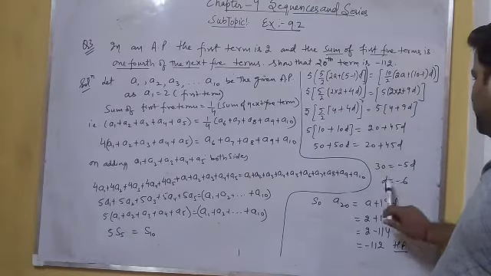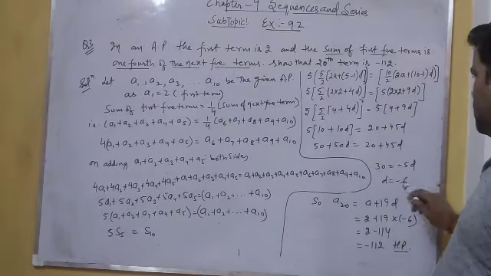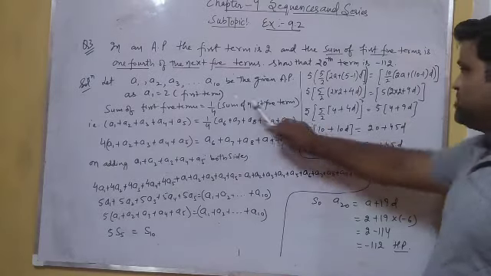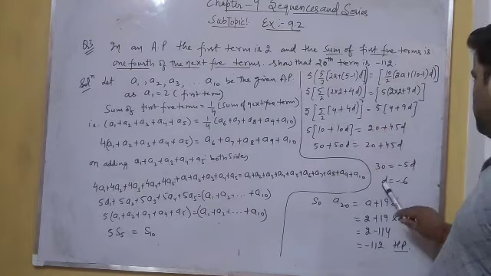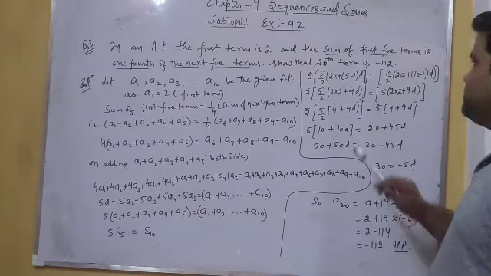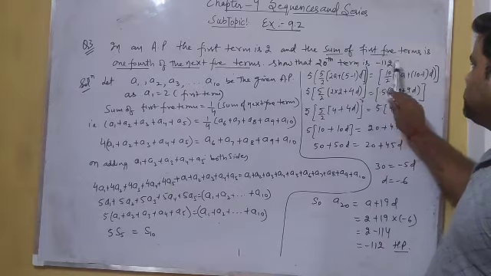So finally on solving we get the value of d is equal to minus 6, because here a, which is the first term of the AP, is given. So on putting it here, after solving we get the value of d, which is the common difference, equal to minus 6. As we have to show that the 20th term is minus 112.